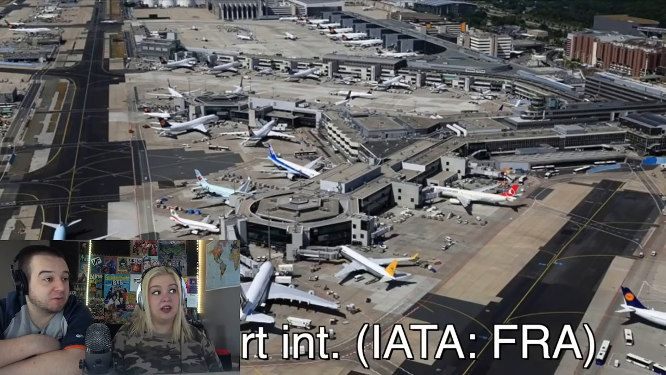Next up, Hesse or Hessen, capital Wiesbaden. Much of today's Hesse state belonged to the former Hessen Duchy back in the day. It was an independent state all the way up until 1871, and they are most famous for Frankfurt. It has more skyscrapers than any other city, and it has the busiest airport in all of Germany as well. And it is kind of like the business hub of Germany.